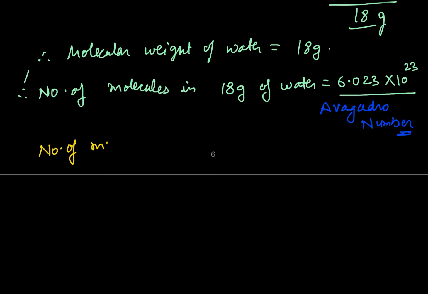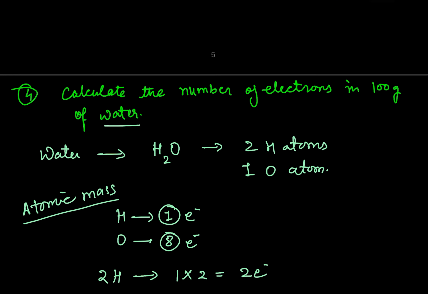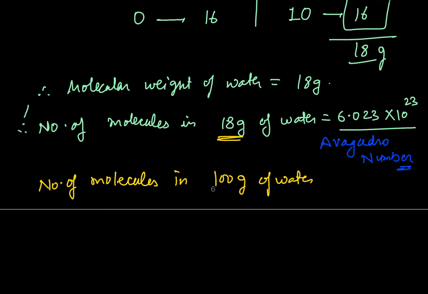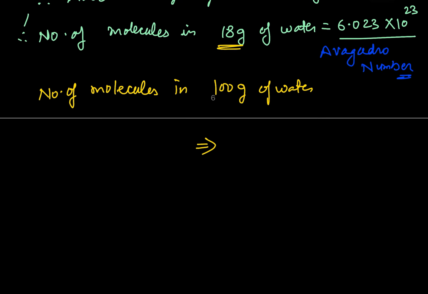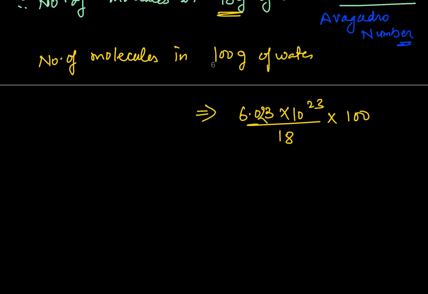Now, according to the question, we need the number of molecules in 100 gram of water. This is for the 18 gram of water. We need to find the value for 100 gram of water, so we apply the unitary method. So 6.023 into 10 raised to the power 23 divided by 18, into 100.